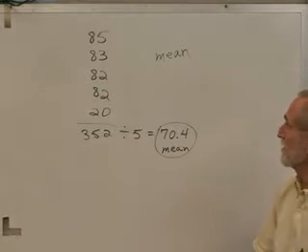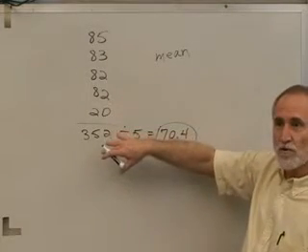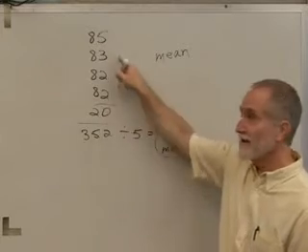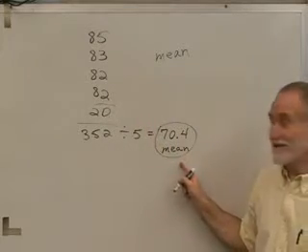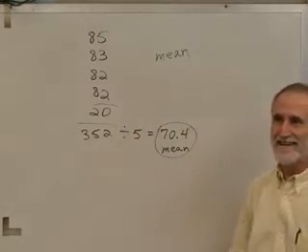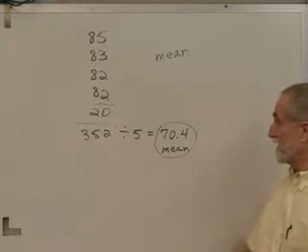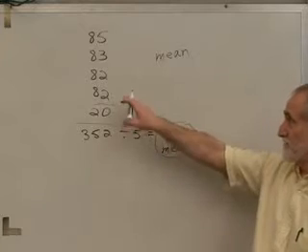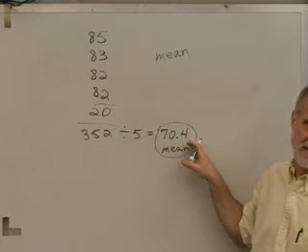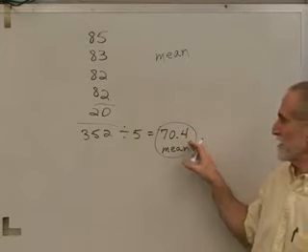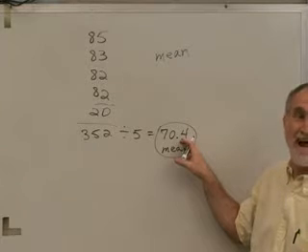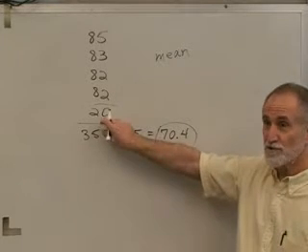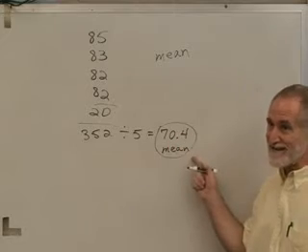But notice that out of those 5 scores, 4 of them are above this average and only 1 of them is below. That doesn't seem to make sense. I didn't make any score that was 70.4 or even close to it. I didn't make a score that was within 10 points of that. In fact, 4 out of 5 of my grades were more than 10 points higher than that. But this one low score dragged my mean down.